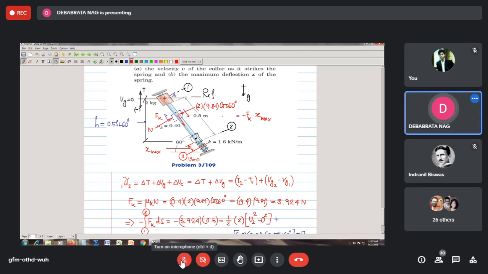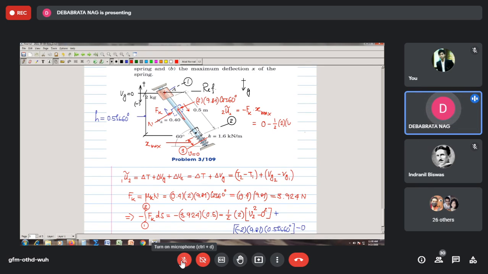2 U tilde 3 is equal to delta T, that means 0 minus half 2 into this speed square, whatever speed we have calculated. So we can write this is V2.